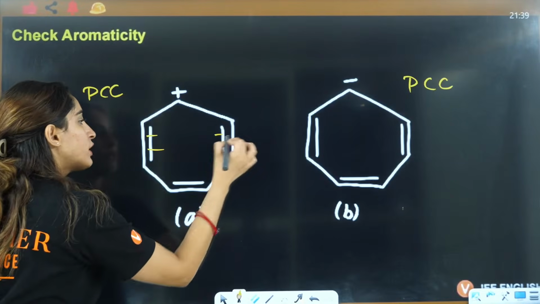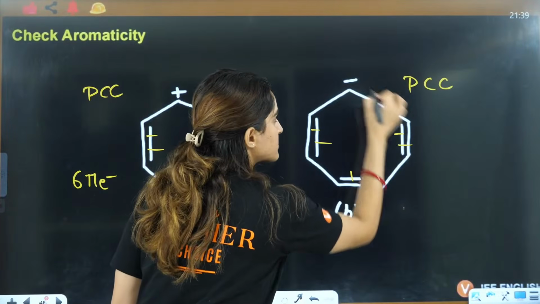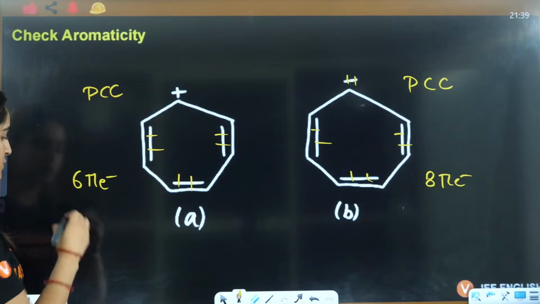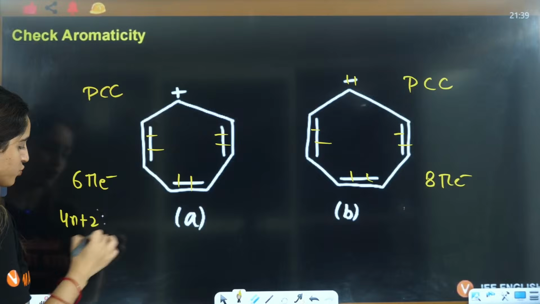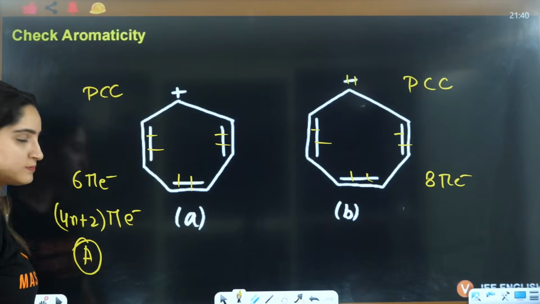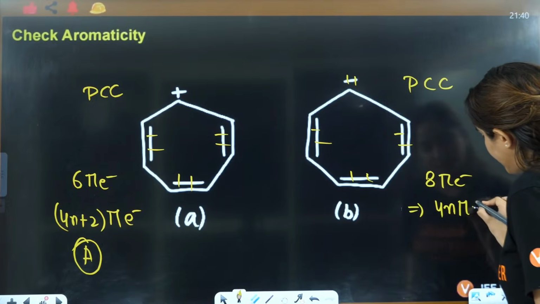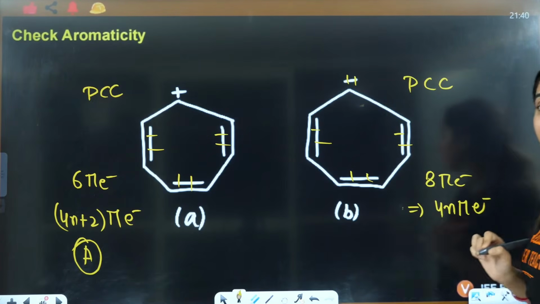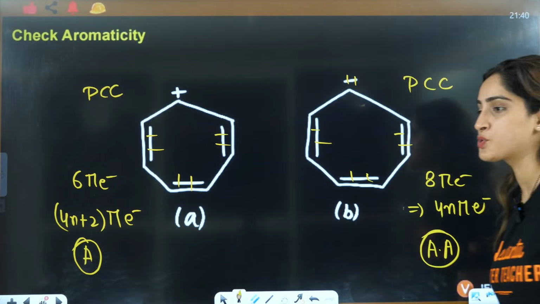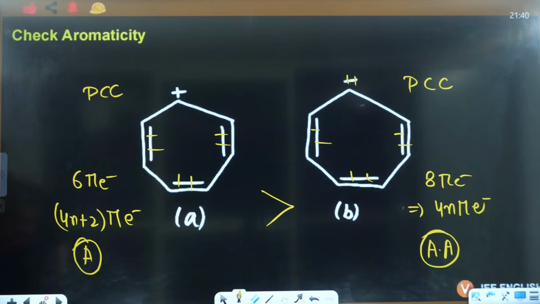Here you have 1, 2, 3, 4, 5, 6 pi electrons. Here you have 1, 2, 3, 4, 5, 6, 7, 8 pi electrons, right? 6 pi electrons corresponds to 4n plus 2 pi. If you put n equals 1, it will become this. So it is aromatic, right? This corresponds to 4n pi electrons. If you put n equals 2, this will become 8. That means this is anti-aromatic. So the answer is A is more stable as compared to B. A is aromatic, B is anti-aromatic.